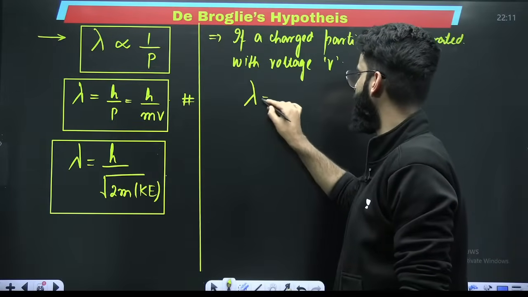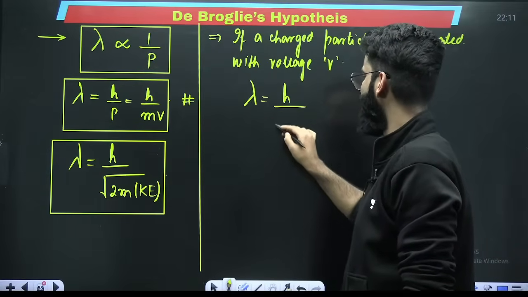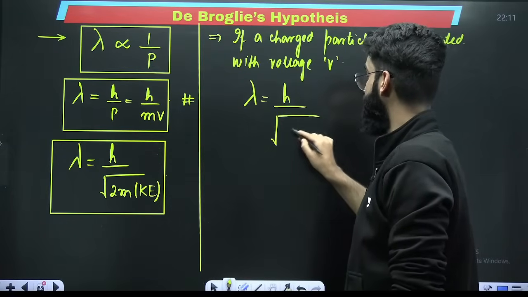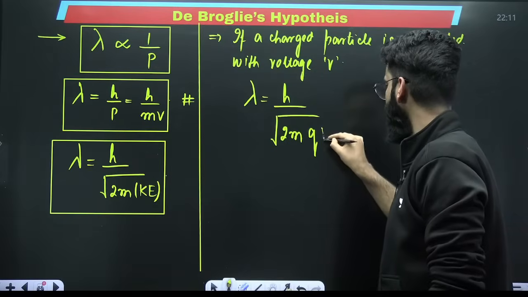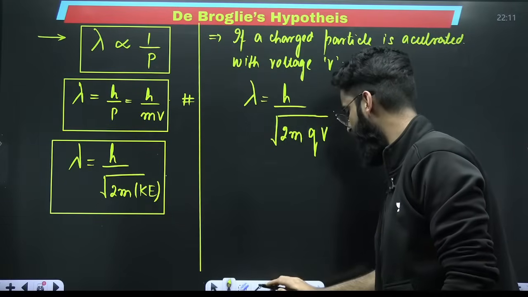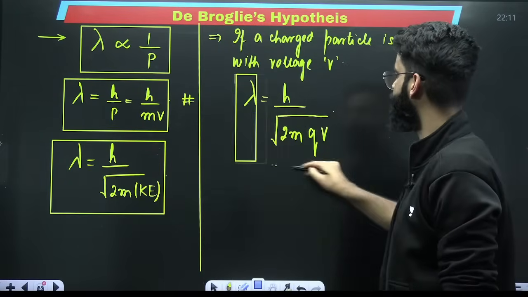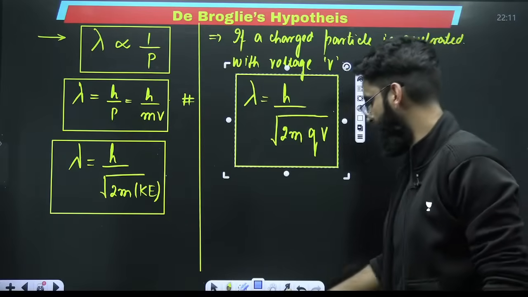Its de Broglie's wavelength lambda will be calculated as h upon under root of 2mqV, where q is the charge on the particle, multiplied by the potential difference under which it is accelerated. Do remember this particular result as well.